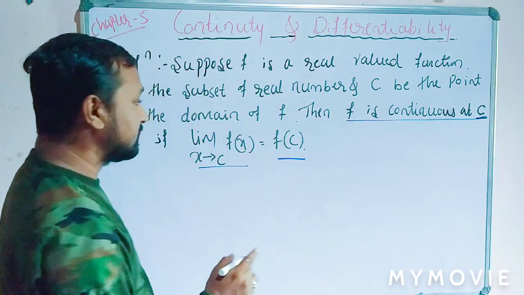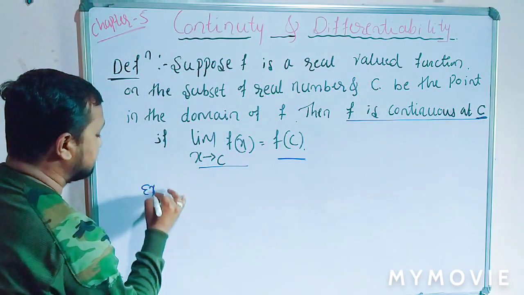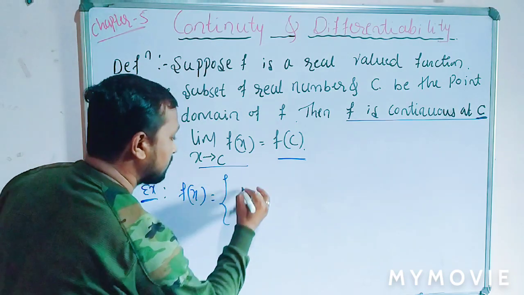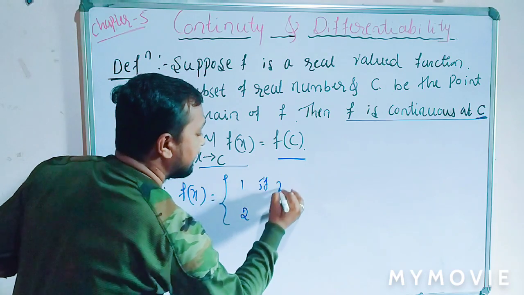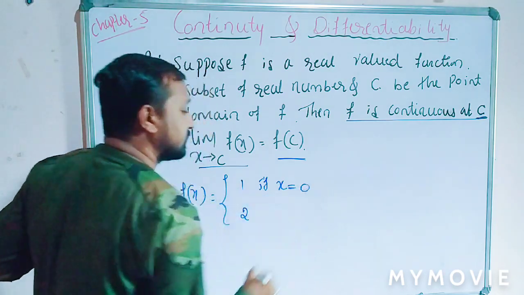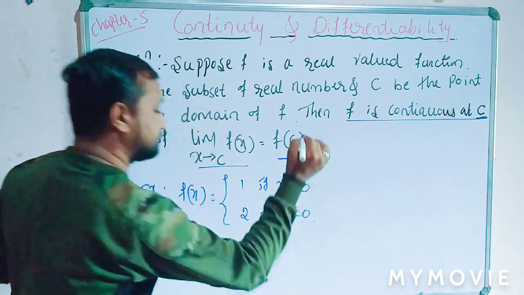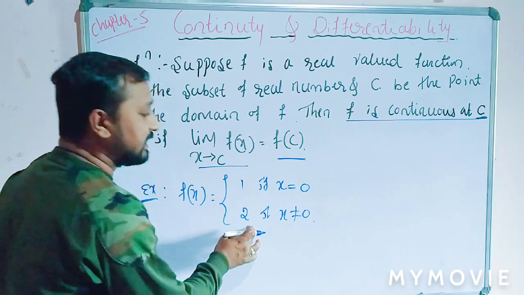I can take one example. Taking the previous example, f of x is equal to 1 if x is equal to 0, and 2 if x is not equal to 0. Is that clear? So this is our constant function, and this is our limit function.